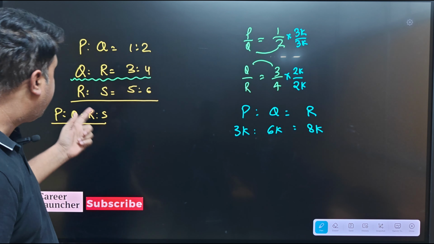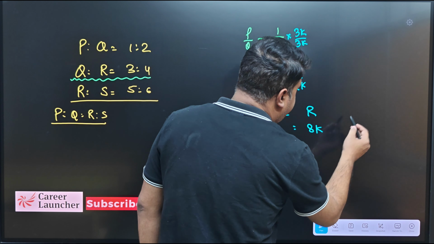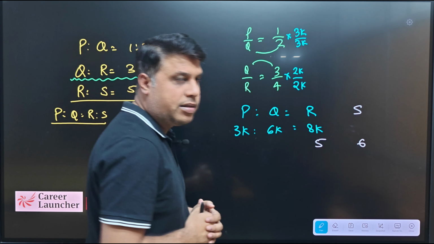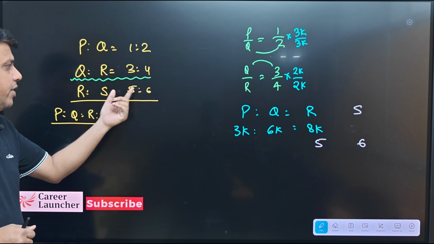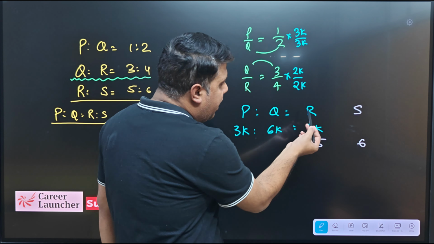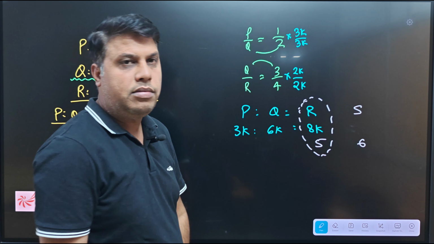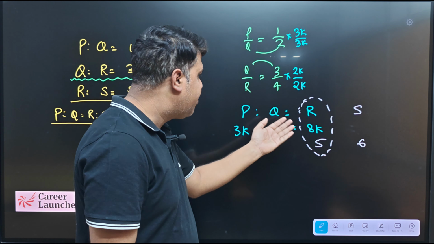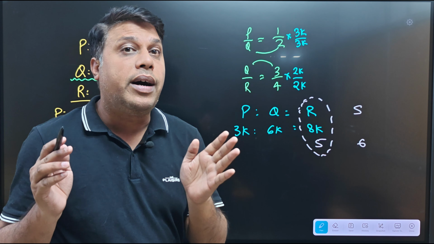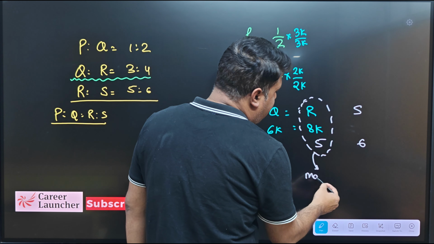But we want to merge R and S also, right? Just take R and S. The ratio of R and S is given to us as 5:6 also, right? So in this particular scenario, we have common R. Now R is common, everything else is individual, but R is having 2 values. So again, I'll try to make R equal, right? Whatever is common, we will make it equal. This is our learning.